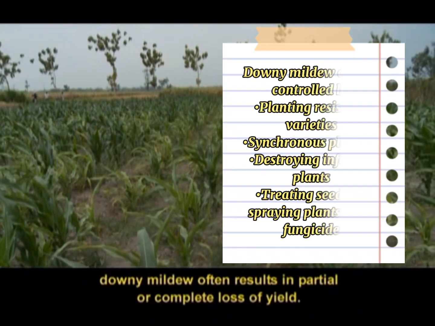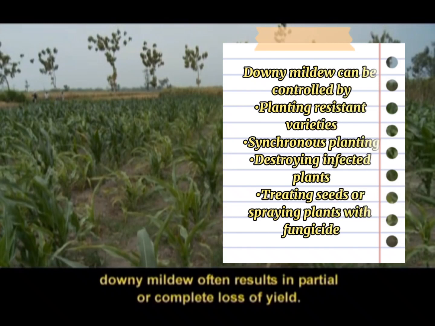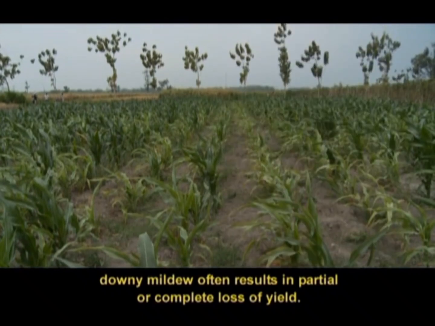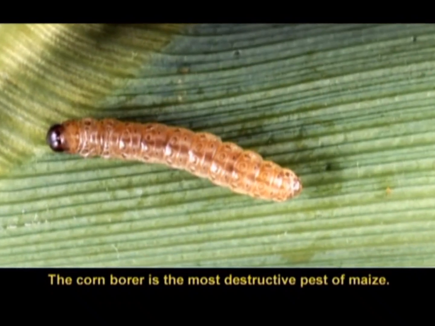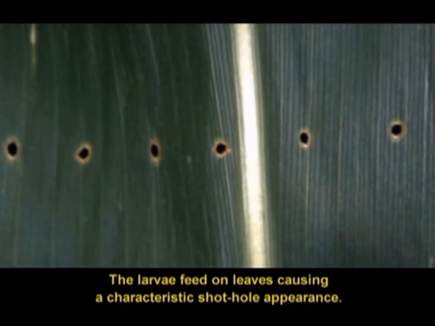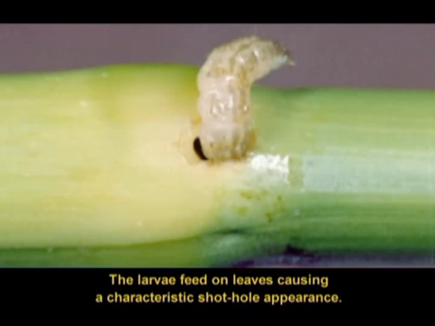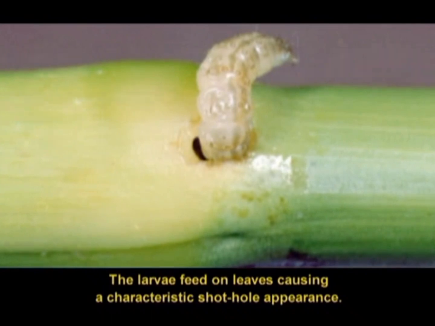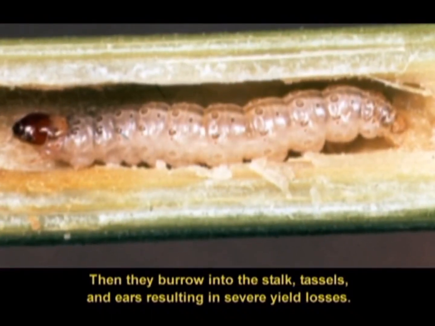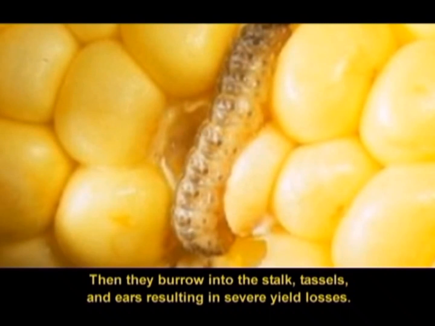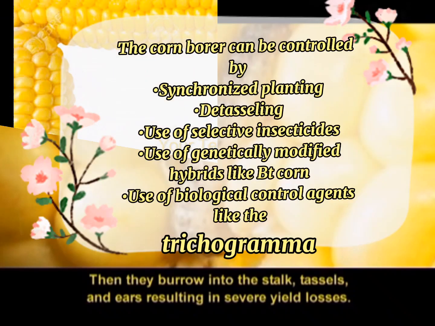Downy mildew can be controlled by planting resistant varieties, synchronous planting, destroying infected plants, treating seeds, or spraying plants with fungicide. The corn borer is the most destructive pest of maize. The larvae feed on leaves, causing a characteristic shot hole appearance. Then they burrow into the stalk, tassels, and ears, resulting in severe yield losses.